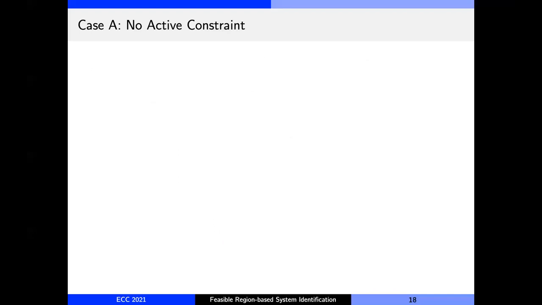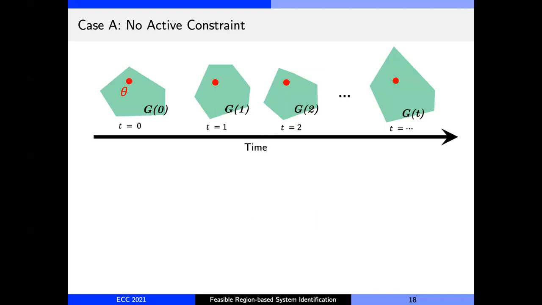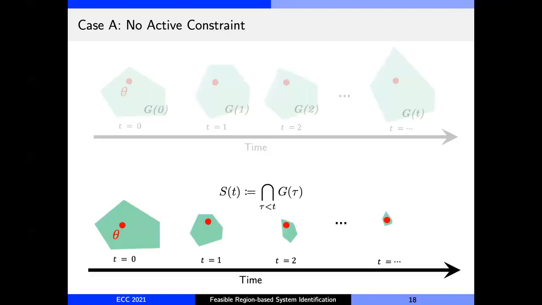So at every time instant, we will get a different polytope in which theta is contained. Now, even though the shapes of these polytopes are changing with time, theta is time invariant. Therefore, theta will always be contained in the intersection of these polytopes over time. Using this fact, we define a set S of t as the intersection of all polytopes recorded until time t. The volume of S of t is non-increasing by construction, and therefore it represents a non-expanding set that is containing theta.